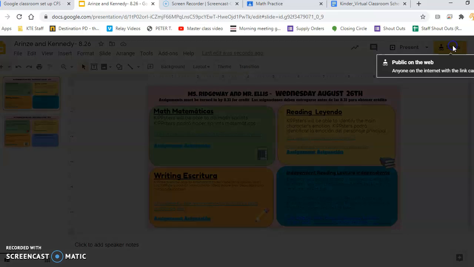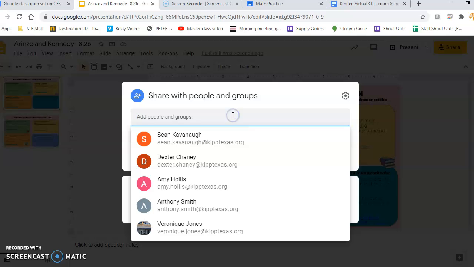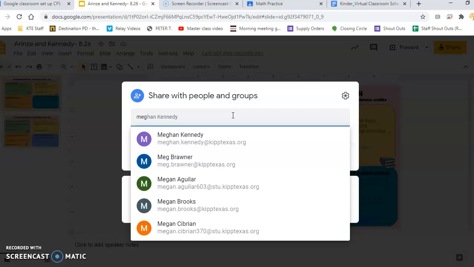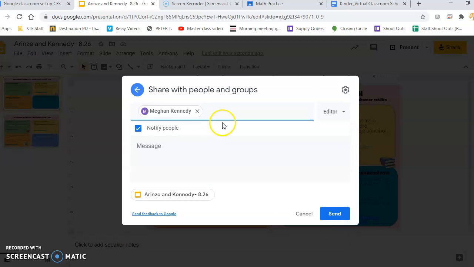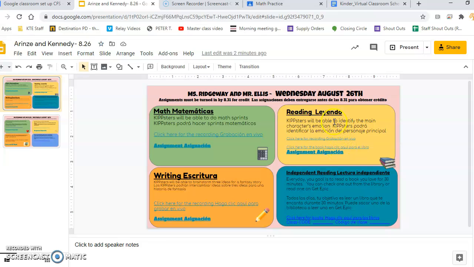I'm also going to be sure to share this one with my co-teacher. So let's say I'm Miss Arinze. I'm going to share this with Megan Kennedy at kipptexas.org, and I'm going to make sure that she's an editor so that she is able to easily access this. You would normally click send, but Miss Kennedy does not know that this is coming at 10 o'clock at night on a Wednesday, so I'm going to click cancel. But I would type in my co-teacher's name, click editor, and then click send so that Megan can update things as well. All right, I'm done with that.